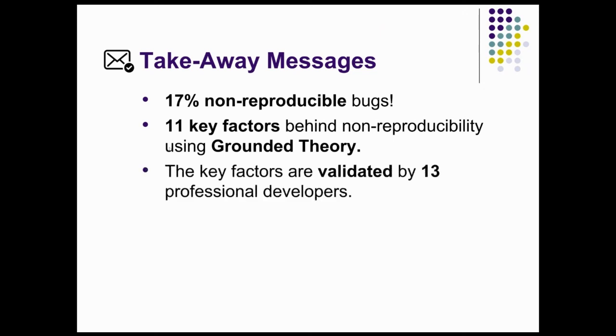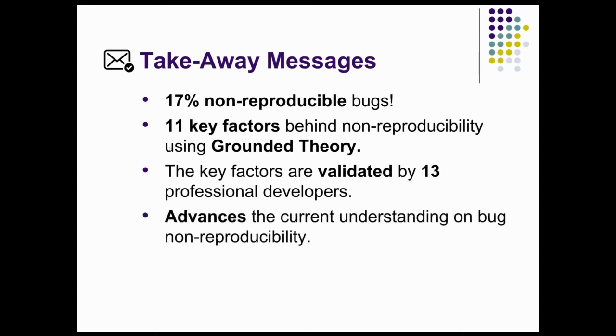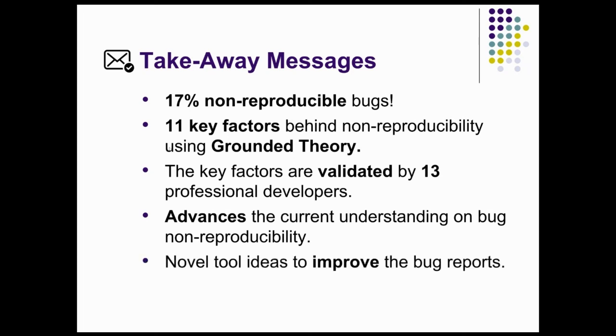Our findings were also validated by 13 professional developers. We also advanced the current understanding of non-reproducibility of bugs by conducting the multimodal study. And we also suggest a bunch of novel tool ideas that could be useful for improving bug reports as well as their reproducibility.